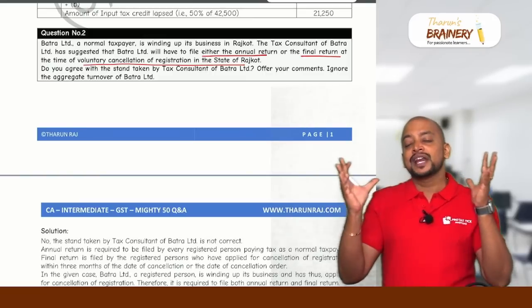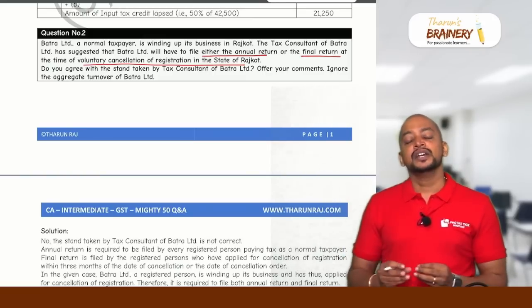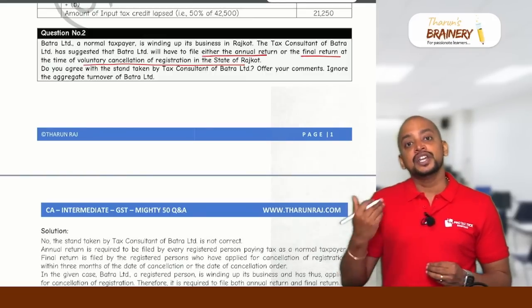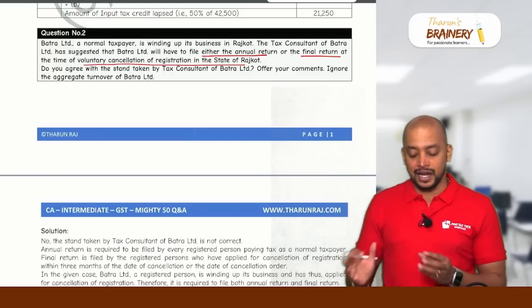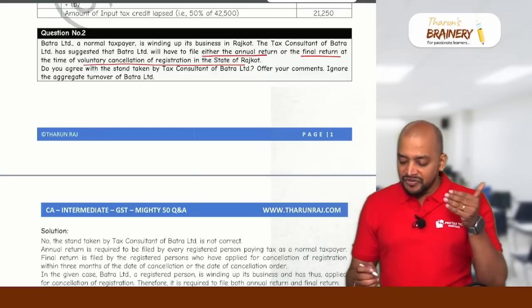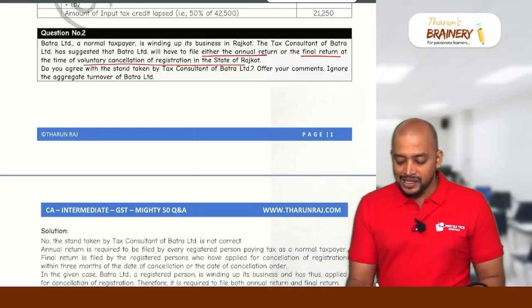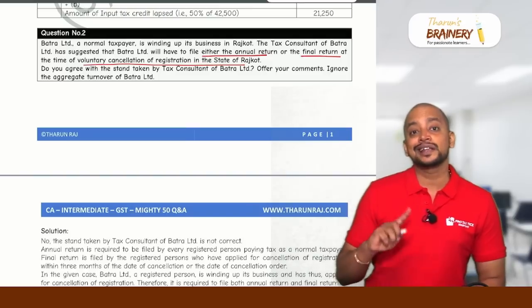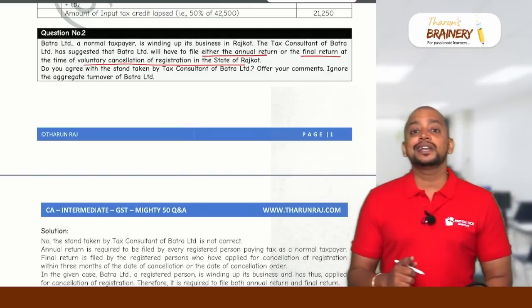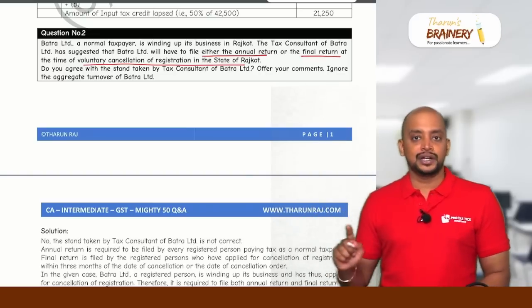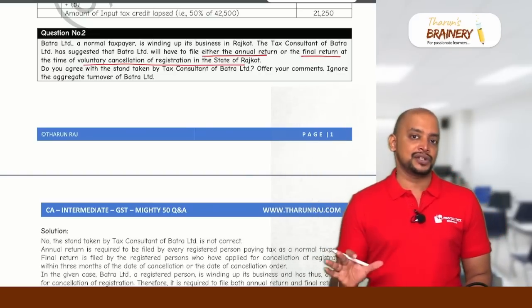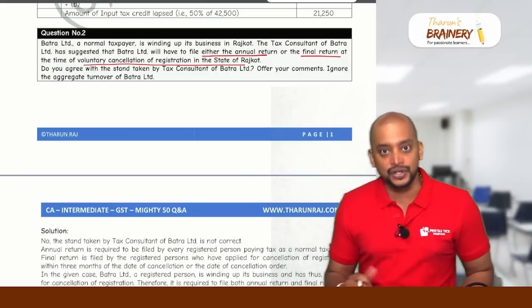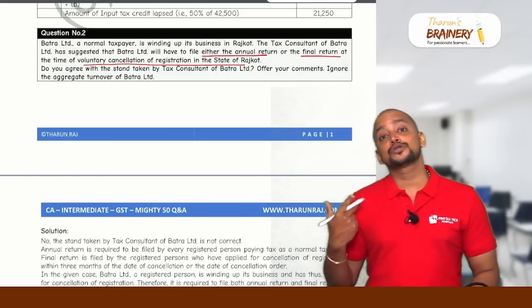Now, for a particular financial year, if we have done the business, we should definitely file the annual return even though our registration is cancelled. So here, in that financial year, a normal taxpayer is winding up the business. The tax consultant has suggested that Batra Limited has to file either annual return or final return. No, actually they need to file both. First, if they have done any transactions during that financial year, they need to file the annual return for that financial year by 31st December of the succeeding financial year. Plus, final return is also required to be filed.